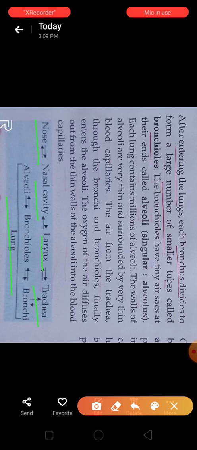Lungs have three parts. Number one, bronchi. Number two, bronchioles. Number three, alveoli. So this is the mechanism of breathing in the human respiratory system. Clear about this? It's simple, easy.